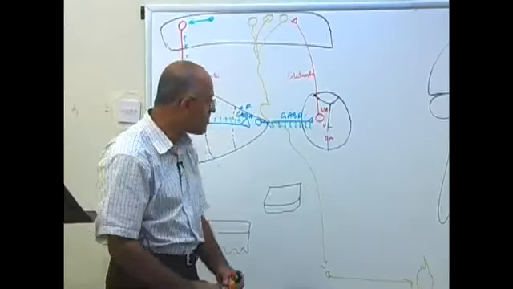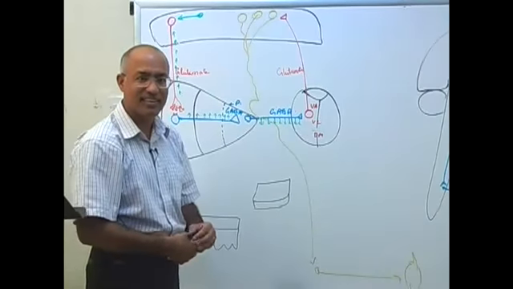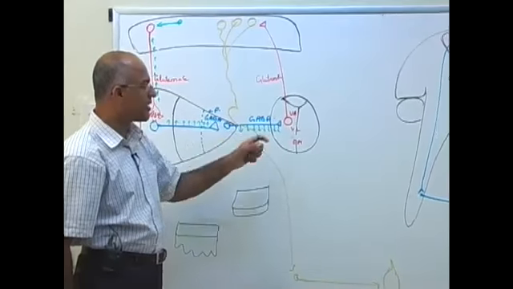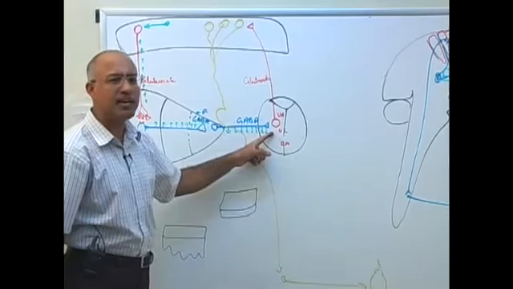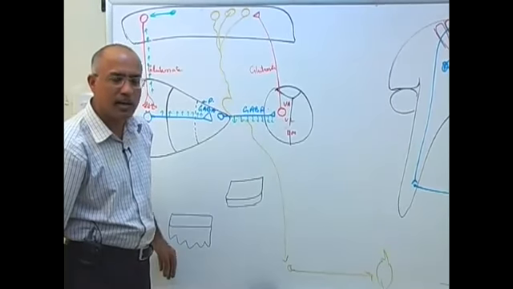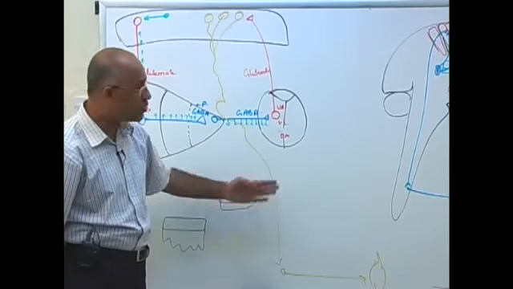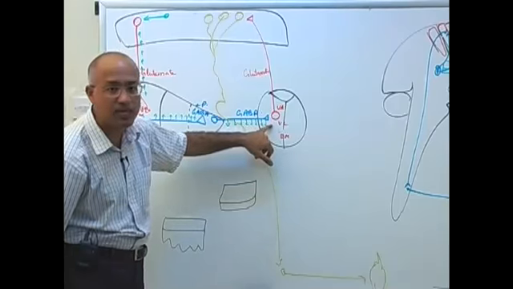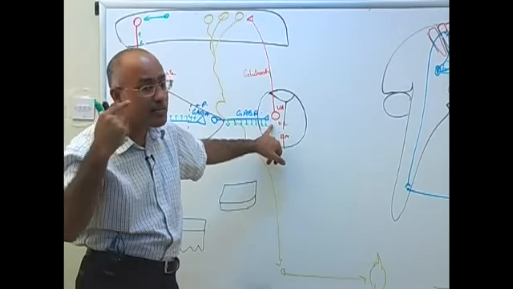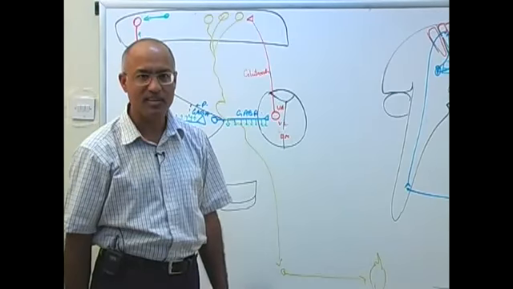What is the role of thalamus here? Thalamus is acting as a relay station, right? That relay station, number one. Number two, very important thing. Thalamus has a very intimate relationship, even though it is at a distance, with the cerebellum. There are a lot of fibers coming from cerebellum to eventually, through multiple relays, the thalamus. So thalamus knows the information in the cerebellum. And information in cerebellum is the proprioceptive position in the body.